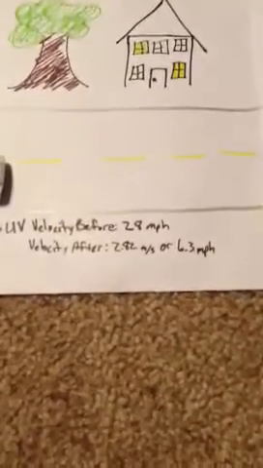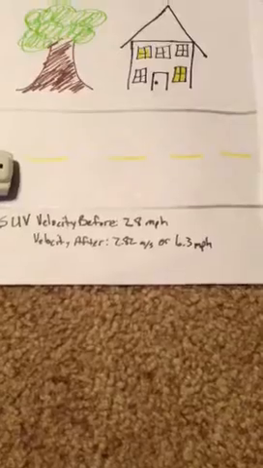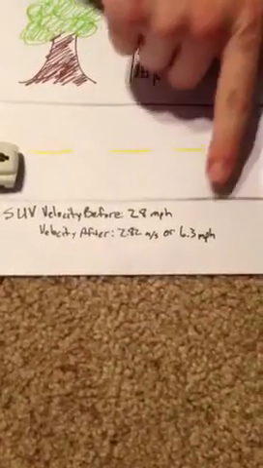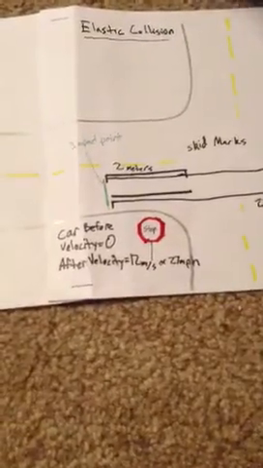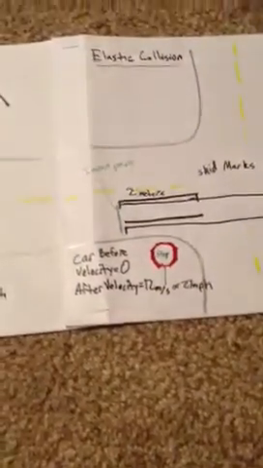This is our car crash investigation. For the SUV, we have it going 28 miles per hour when it hits the car at 0, and then after it hits the car, it'll go 6.3 miles per hour. And the car will go 12 meters per second or 27 miles per hour.